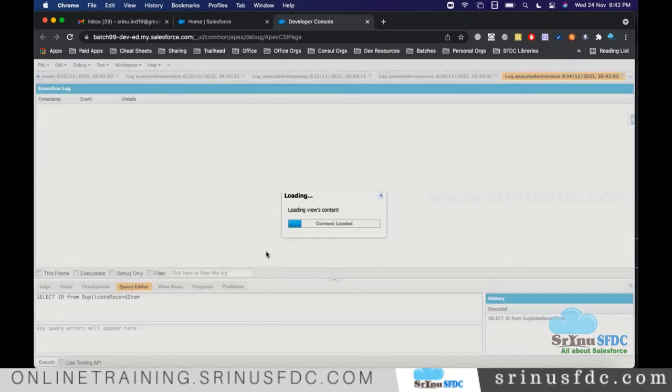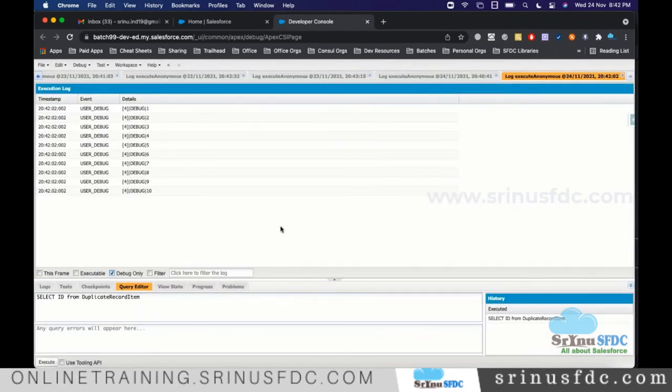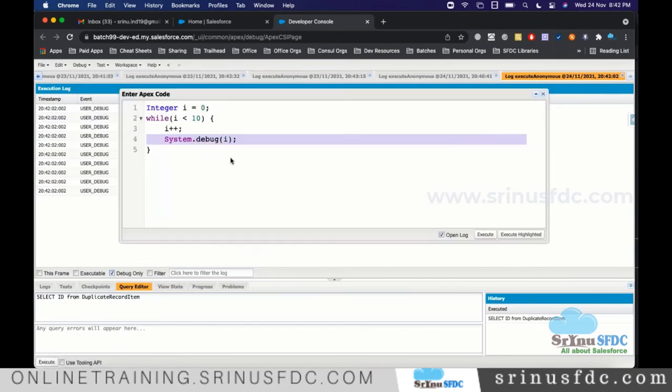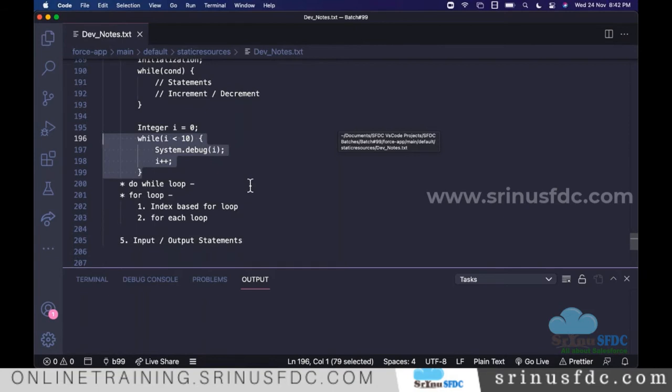Execute. Click on debug only. And you see 1 to 10, right? So like that. Just understand about that. You can play with these things. Just to get to know the syntax. The other things, as per your ideas, you can play and do whatever you want.